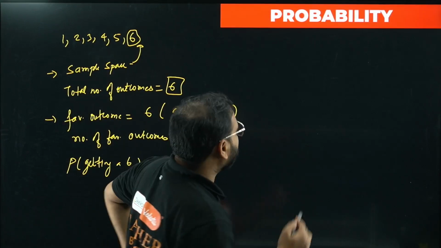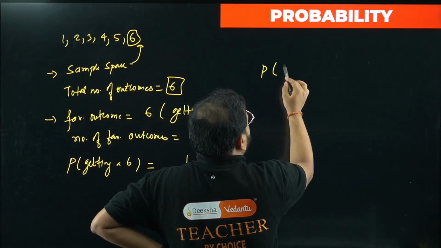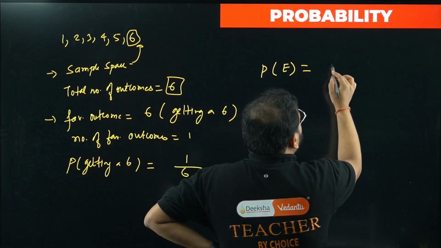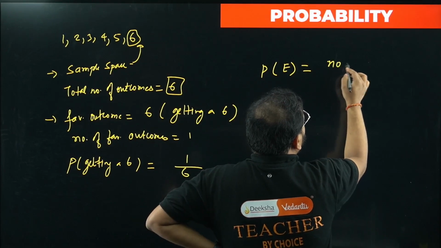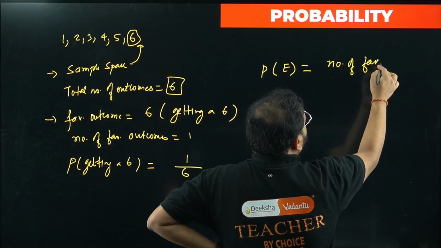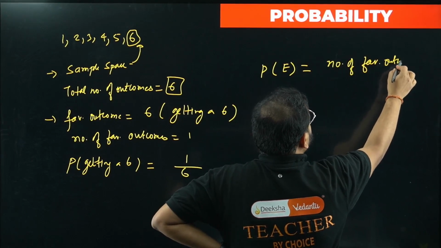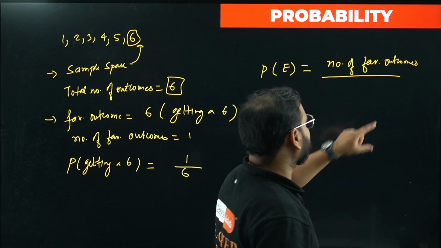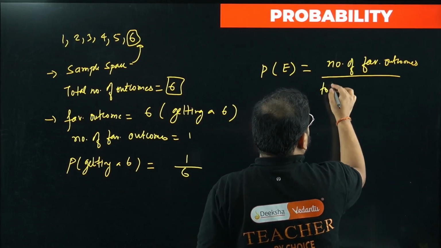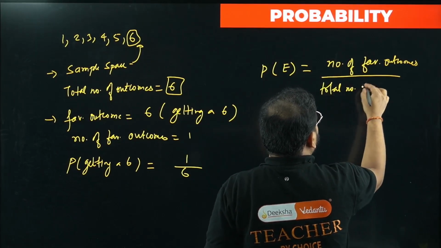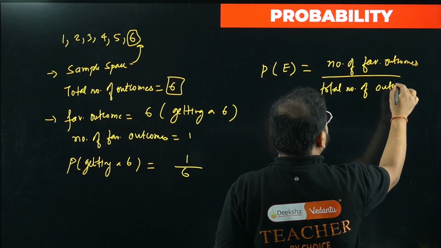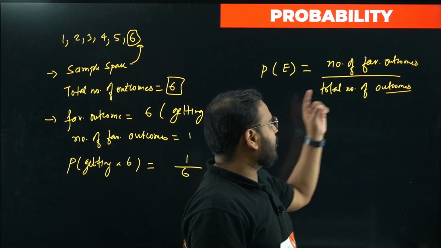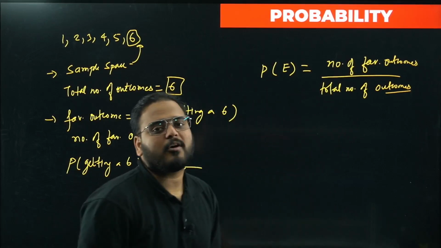The probability formula is given by: probability of an event E is given by the number of favorable outcomes. Remember this, the number of favorable outcomes, not just the outcomes, divided by the total number of outcomes. I hope this is clear. Number of favorable outcomes divided by total number of outcomes is the formula for probability.